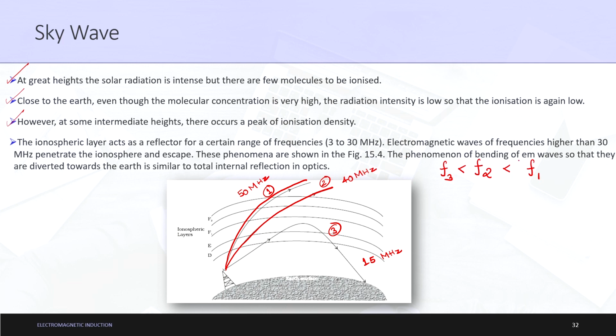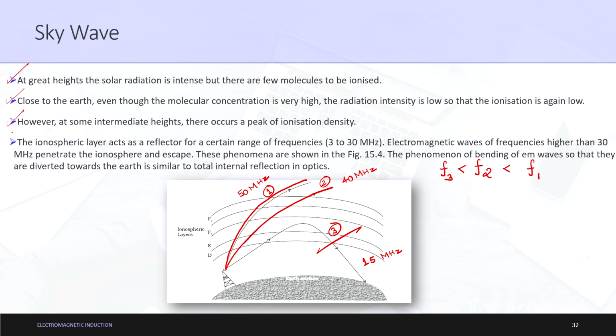The phenomenon of bending of EM waves: as you can see, this third wave is bending, so that it is diverted towards the earth. This is similar to total internal reflection in optics. In the optics chapter, you may have learned the concept of total internal reflection. I will not go into the specifics of that, but this concept is similar to total internal reflection in optics.